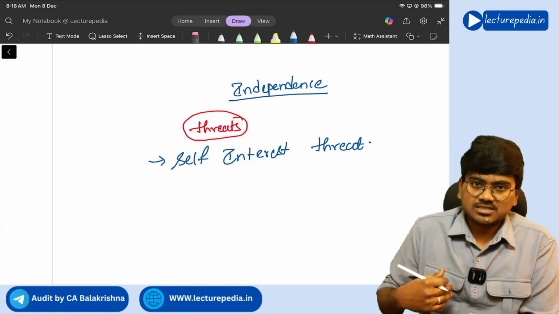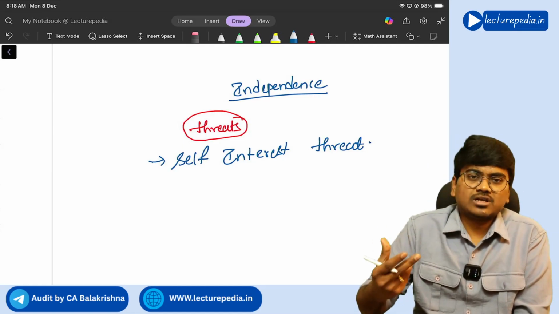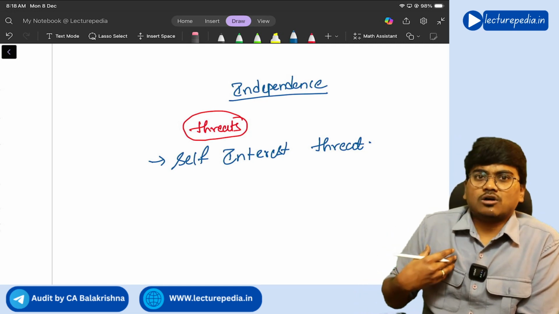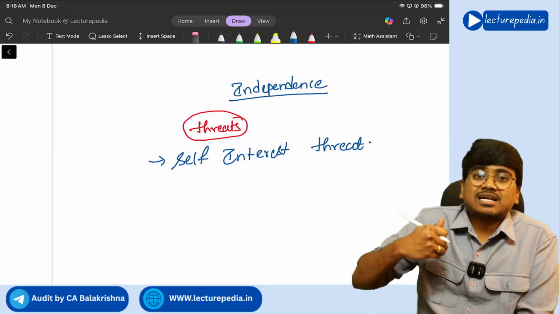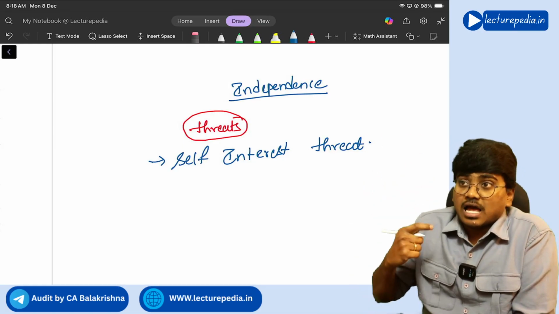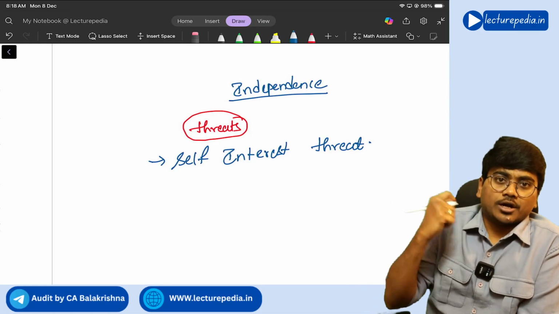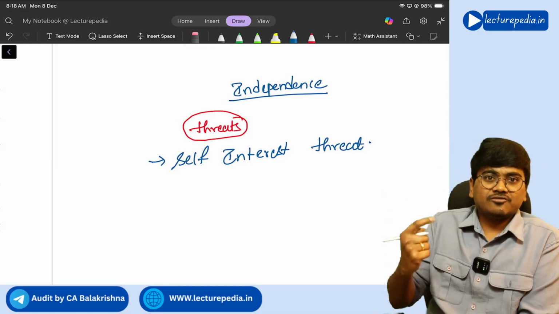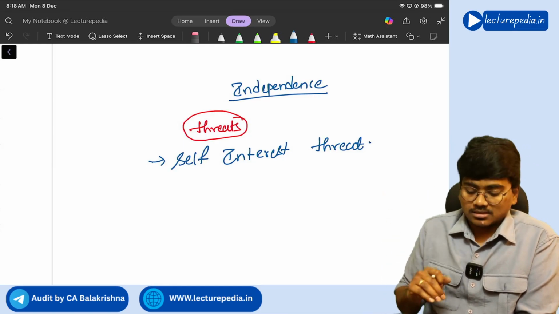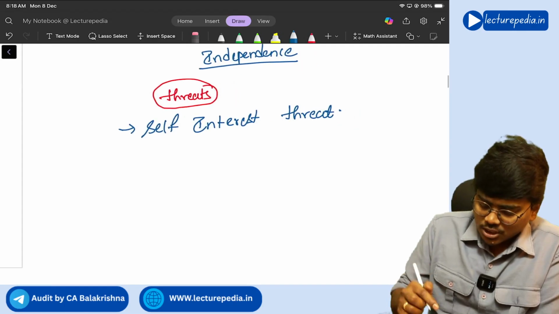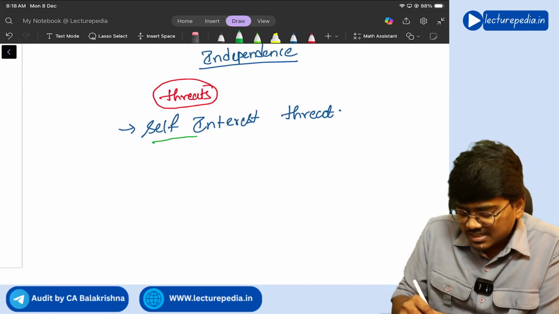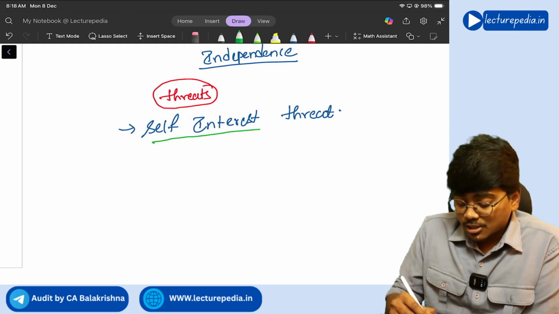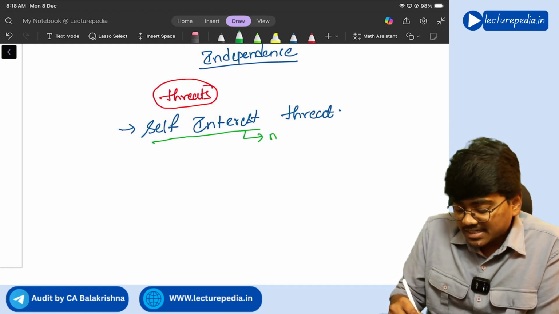Or let's say for example, another example for self interest threat, one of your relatives or your wife is acting as a director of that company, and you are doing audit of that company, this will also create a self interest threat. Understanding? Yes. So in most of the situation, this self interest threat arises because of monetary interest.